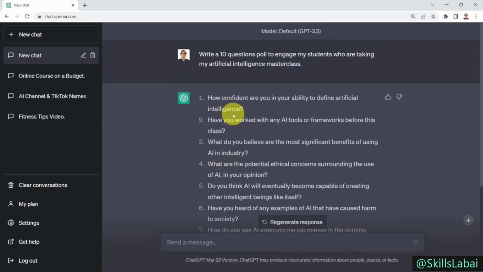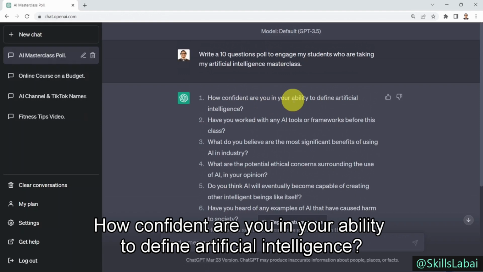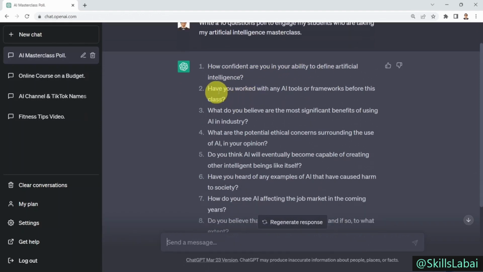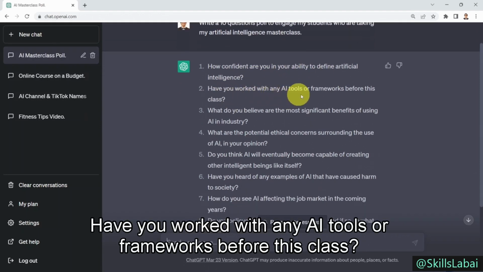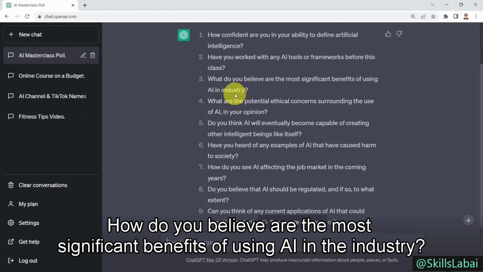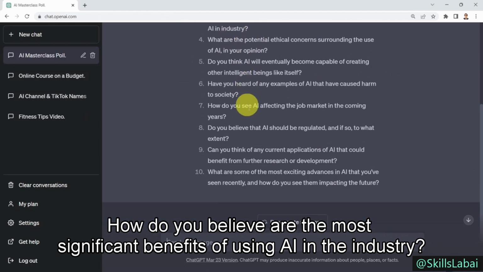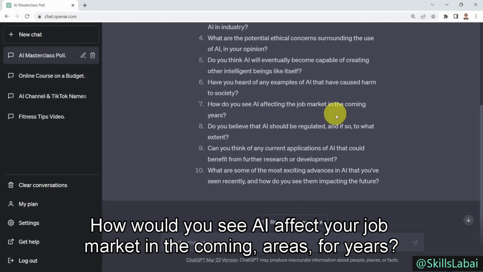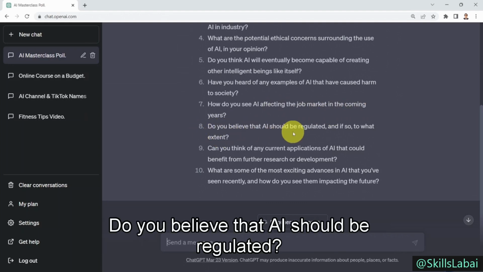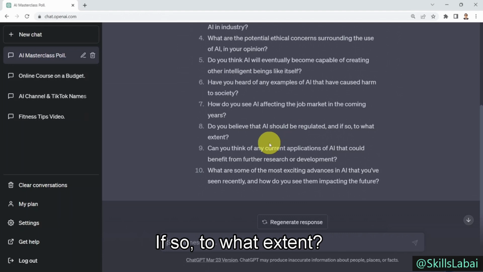What you see right now is it's going to tell you, well, how confident are you in your ability to define artificial intelligence? Have you worked with any AI tools or frameworks before this class? What do you believe are the most significant benefits of using AI in the industry? How do you see AI affecting the job market in the coming years? Do you believe that AI should be regulated? If so, to what extent?